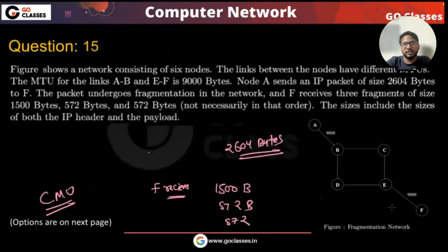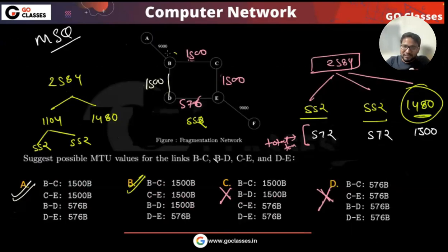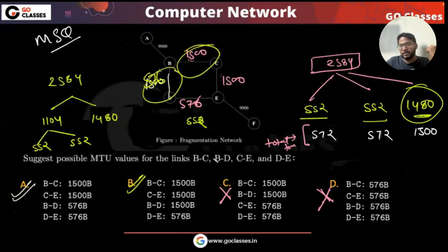So that was one easy question, asking what the possible values are such that you get these as a final result. One thing to note is that at this router B, you are splitting in such a way that it is also possible, let's suppose this is 1500 and this is 576, to split one packet into two parts which go on different MTUs. It's not that you need to divide for the same MTU. This router can decide to divide such that one packet goes here and one goes there. So what is the final answer here? The final answer is A and B.